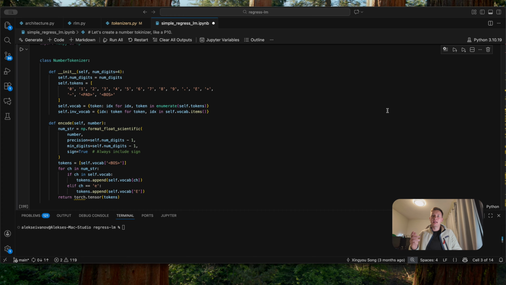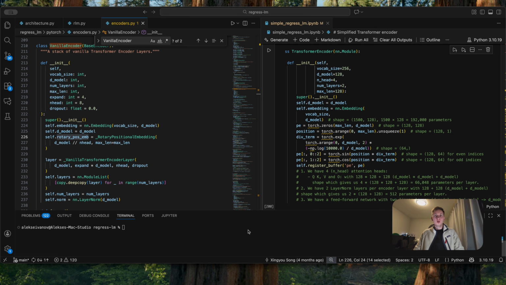Now let's build the encoder-decoder architecture. As we finished with tokenizers, we can have a look at the more serious stuff. We will have a look at the encoders. The official Regress implementation uses the vanilla encoder, and it also uses rotary position embedding. It's a more modern approach where the positional information is applied directly to the query and the key vectors during the attention computation, rather than being added to the input embeddings.